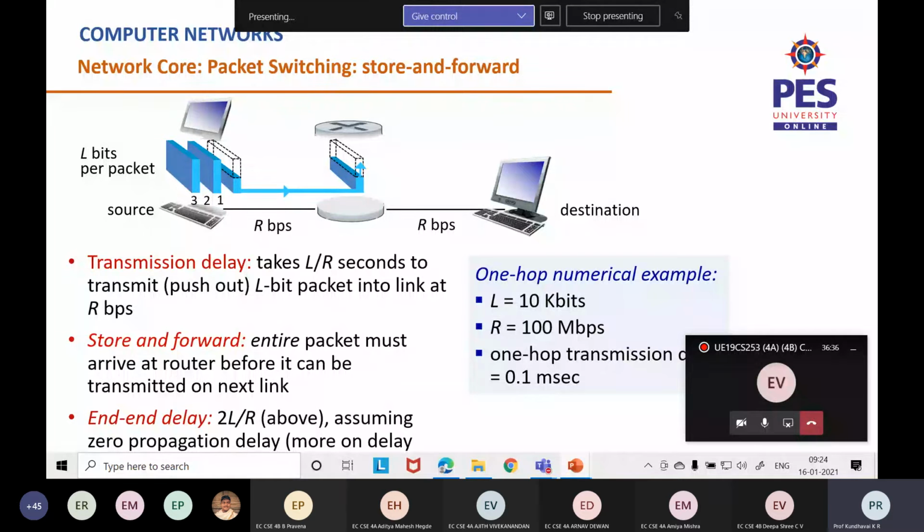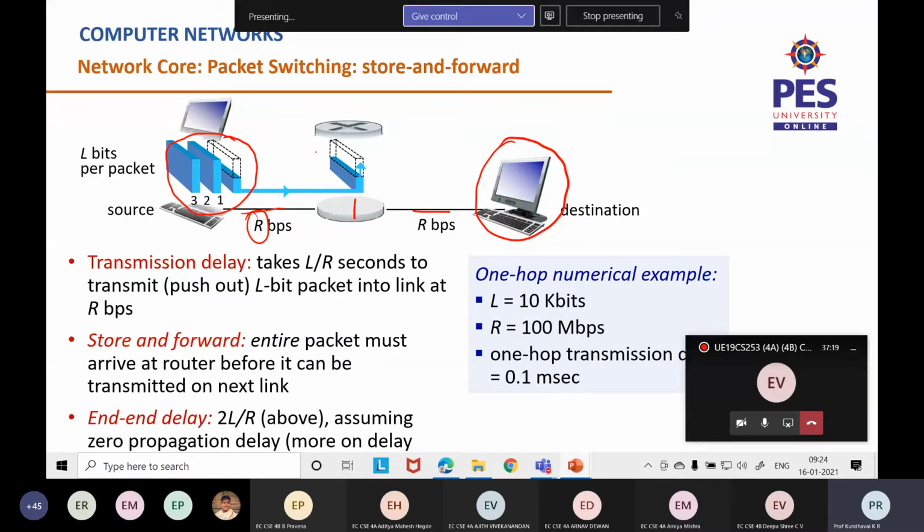Now, when it comes to packet switching, we have to remember a few more terminologies. Consider this slide. The host needs to send 3 packets, there's one router here, and this is the destination. There are 2 links of R bits per second. What happens first? The source starts sending the first packet, bit by bit at R bits per second. So L bits per packet are sent at R bits per second on the transmission link.